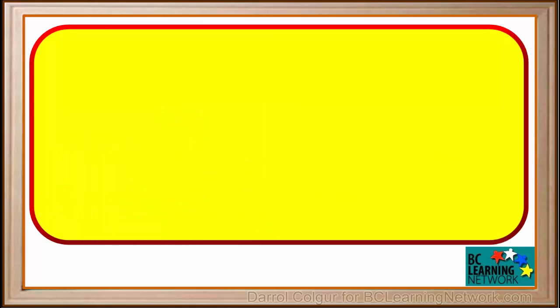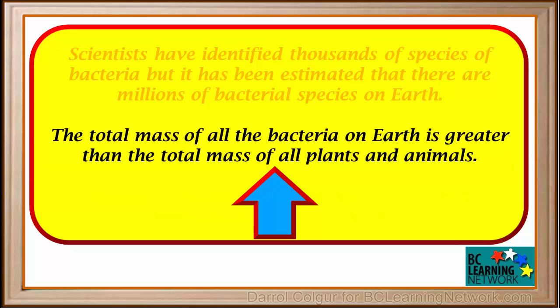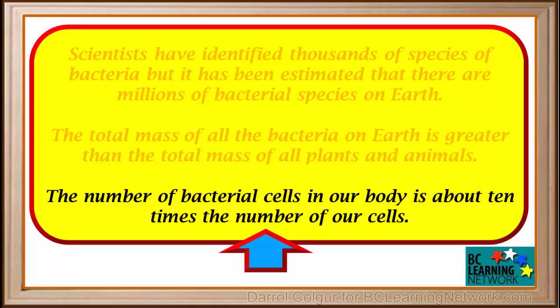We've looked at only a few bacteria here. Scientists have identified thousands of species of bacteria, but it has been estimated there are millions of bacterial species on Earth. In fact, it is thought that the total mass of all the bacteria on Earth is greater than the total mass of all of the plants and animals put together. It is interesting to note that the number of bacterial cells living in our body is about 10 times the number of our cells.